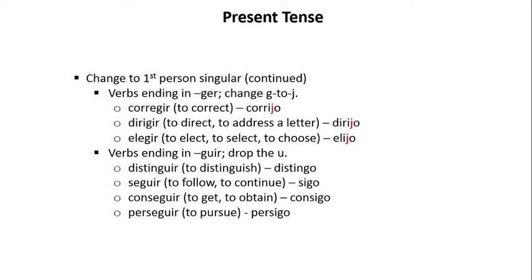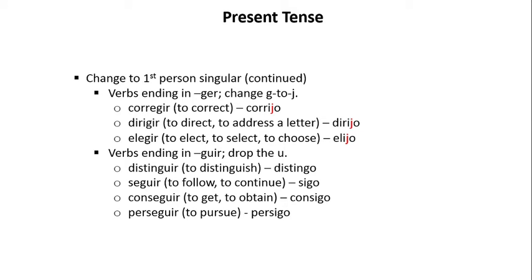Now, we're going to continue with the change to the first person singular. These are verbs ending in GER. Change the G to a J. Corregir, to correct: corrijo. Dirigir, to direct, to address a letter: dirijo. Elegir, to elect, to select, to choose: elijo.